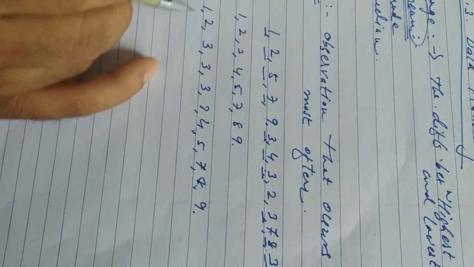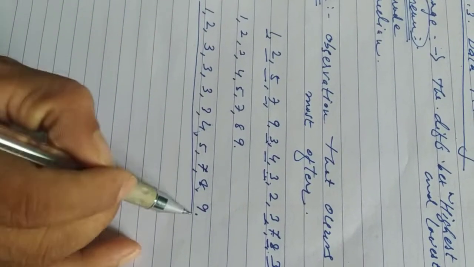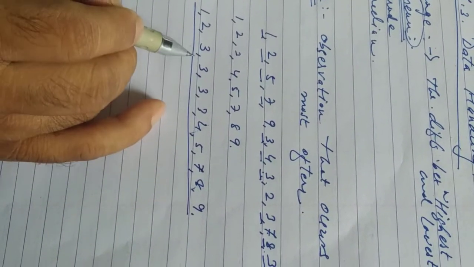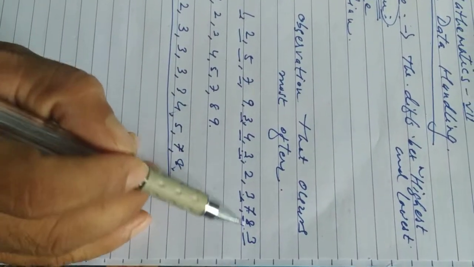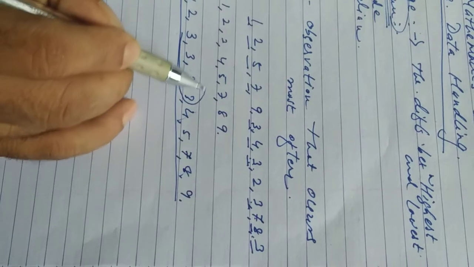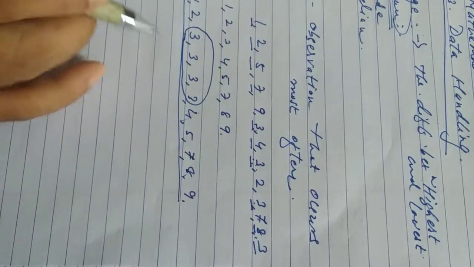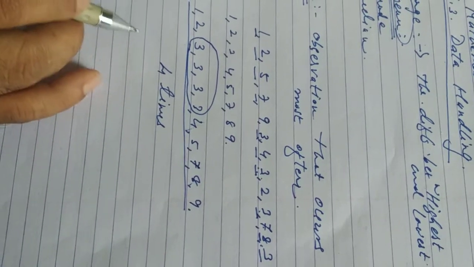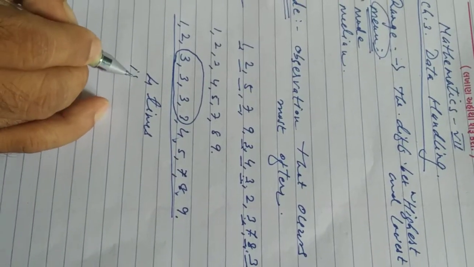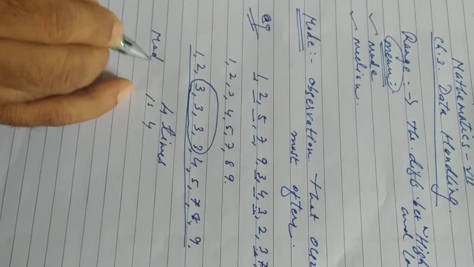So these are the observations in ascending order. See, if we observe, 3 is repeated how many times? 1, 2, 3 and 4 times. How many times? 4 times. So we can say the mode of the given observations is 3, which occurs 4 times.